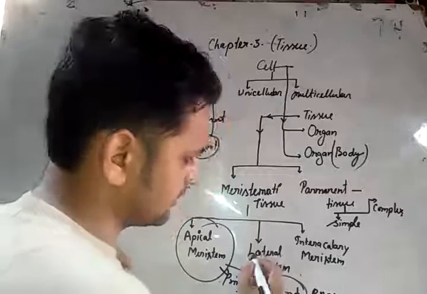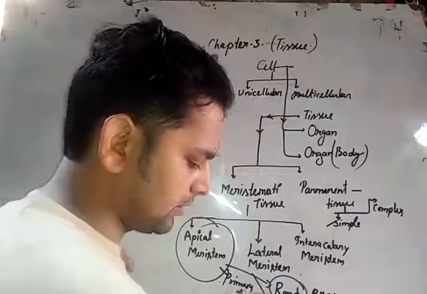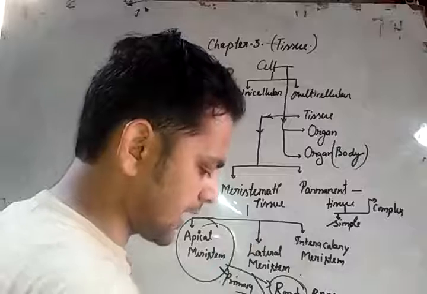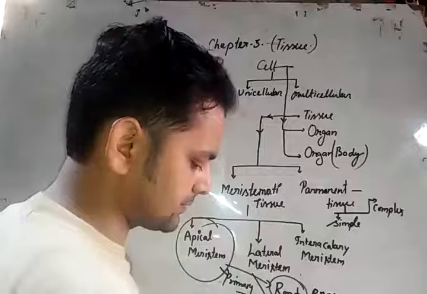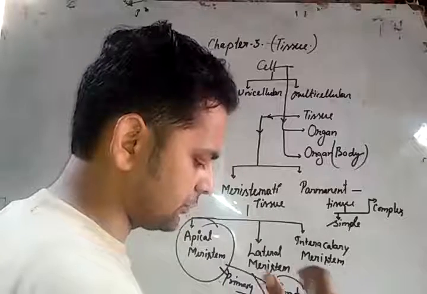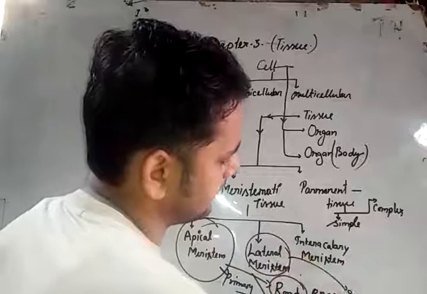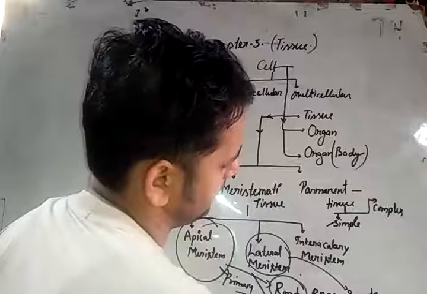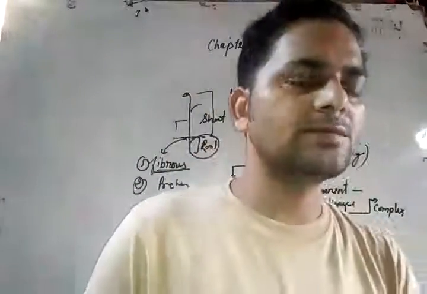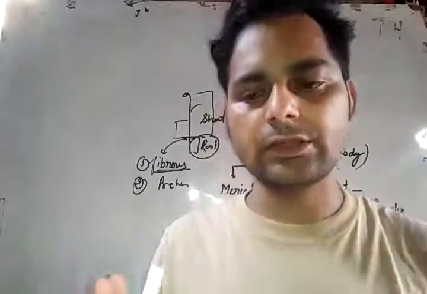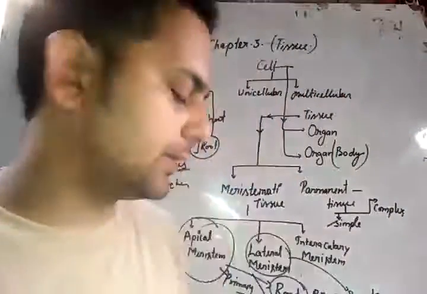Now next is lateral meristems. Lateral meristem possesses certain initials which divide in one place. The diameter of the plant's organs, shoot and root, increases due to the lateral meristems. This increase in the breadth of the roots and stems is known as secondary growth. When you observe the stems of plants increasing in size and cells, this is known as secondary growth.